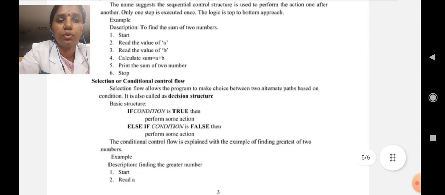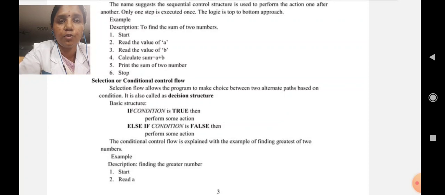Selection or conditional flow. Selection flow allows the program to make a choice between two alternative paths based on a condition. It is also called a decision structure. The basic structure is as follows. If condition is true, then perform some action. Else, if condition is false, then perform some other action.